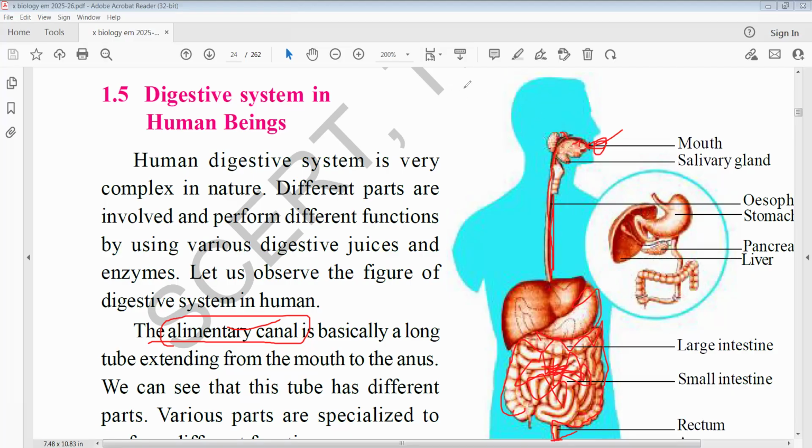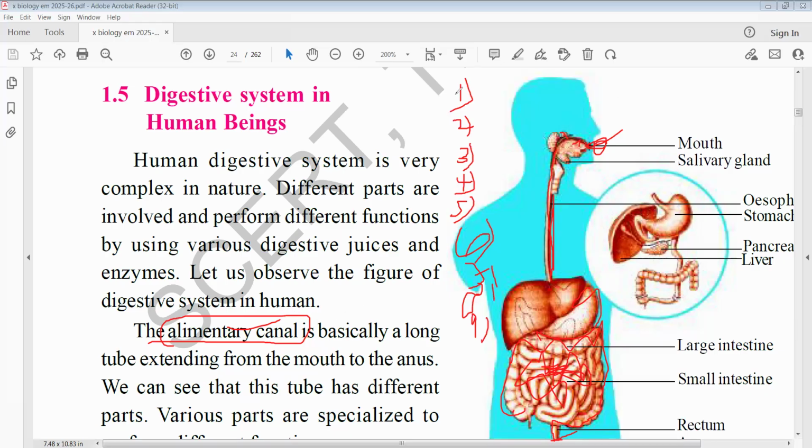So these are the parts. The first is the mouth, second is the oral cavity or buccal cavity, third is the pharynx, fourth is the esophagus, fifth is the stomach, sixth is the small intestine, seventh is the large intestine, eighth is the rectum, ninth is the anus. These are the parts present in the alimentary canal.